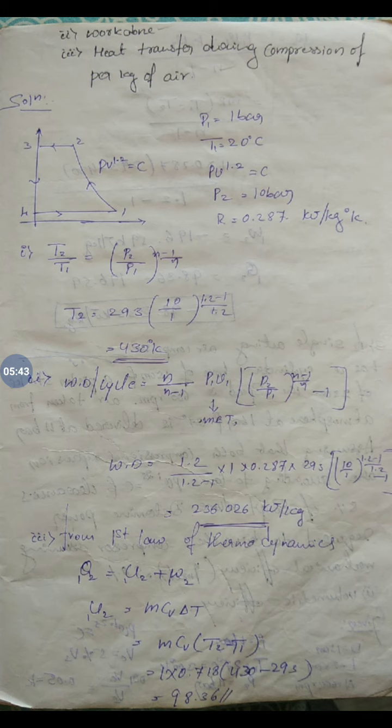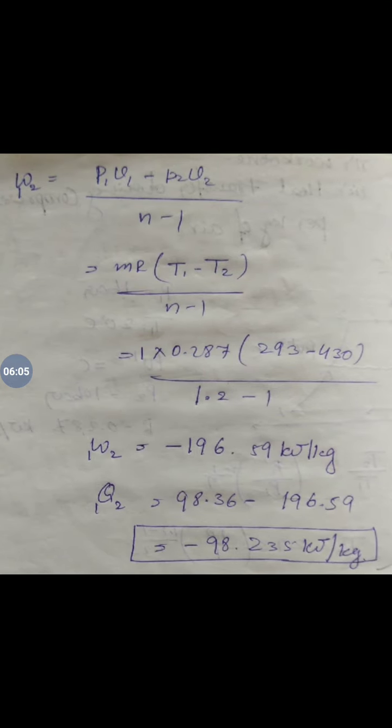So delta T is the rise in temperature after compression. So m cv into T2 minus T1. We have already found the T2 value and the T1 suction temperature is given. Substituting that, you will get the change in internal energy as 98.36 kilojoules per kg. Okay, so now the work done is for the compression process, that is from point 1 to point 2.